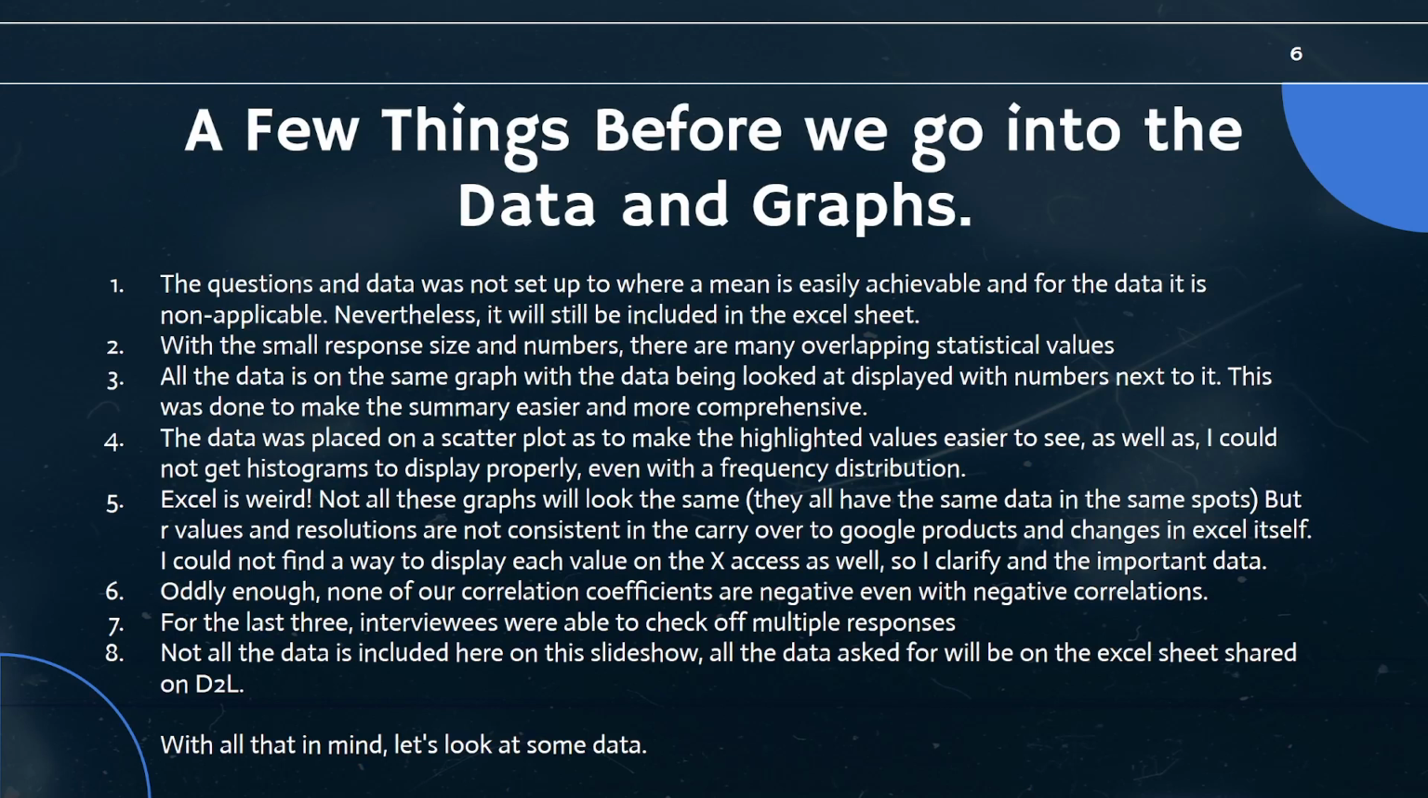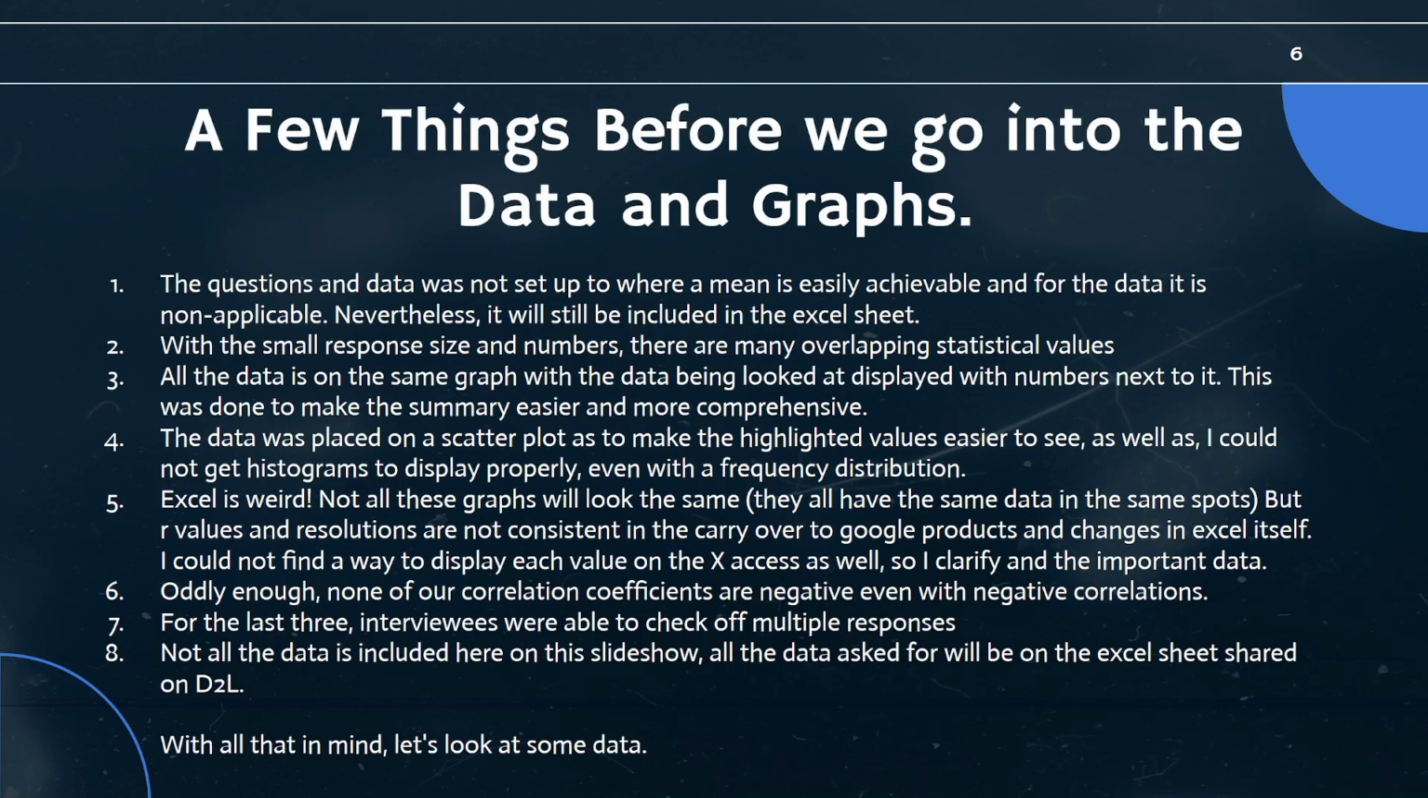So with a small response size and numbers, there are going to be some overlapping statistical values. By this I mean, quartile 3 is also my maximum. All the data is on the same graph, with the data being looked at displayed with numbers next to it. I'll show you what I mean when we go into the graphs, but I just did this to make it more comprehensible during the summary.